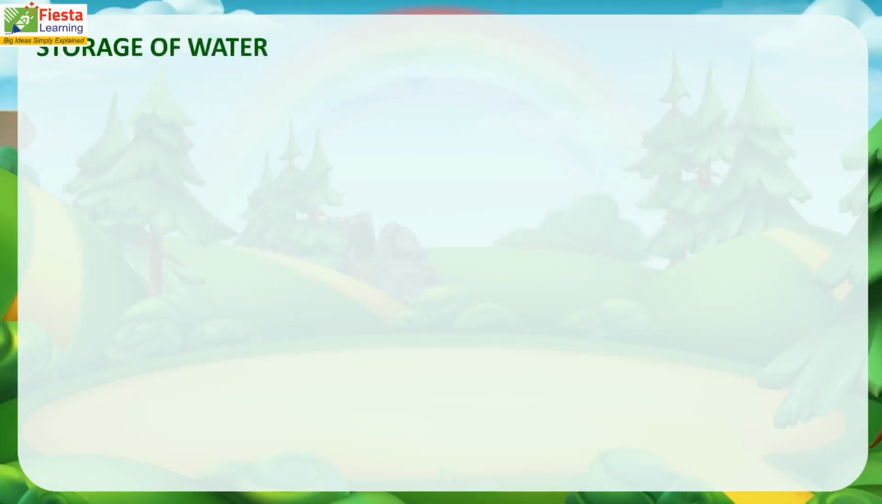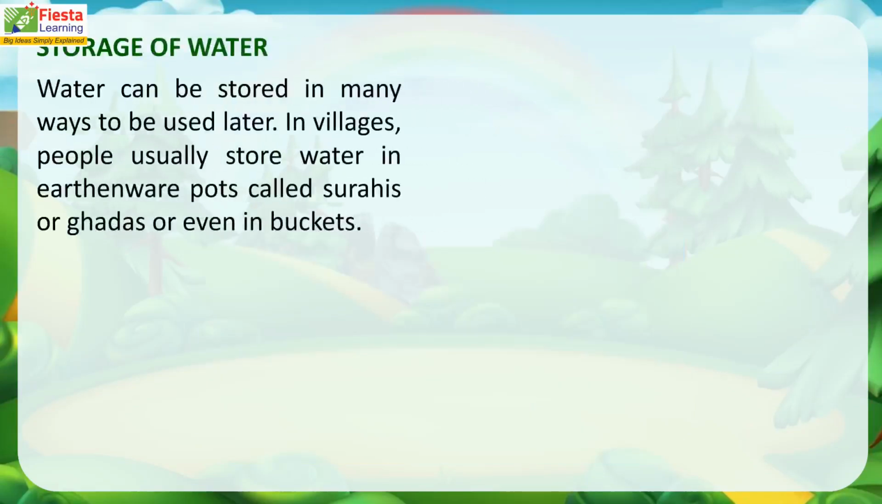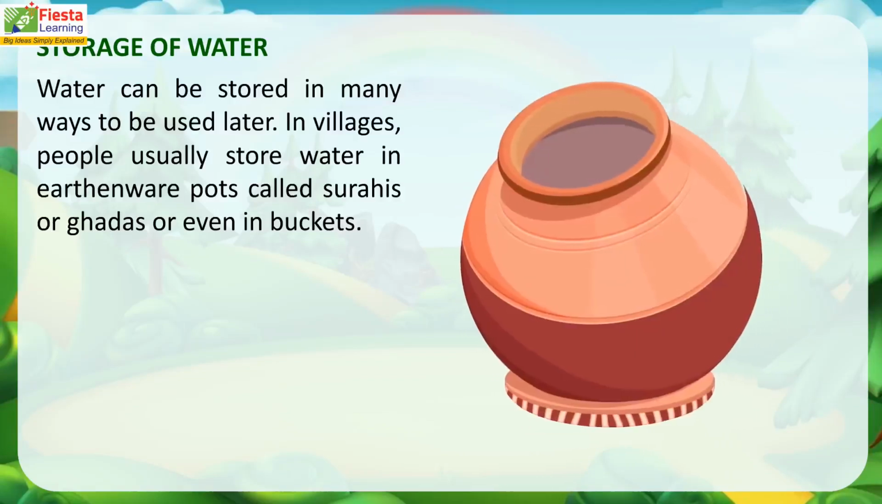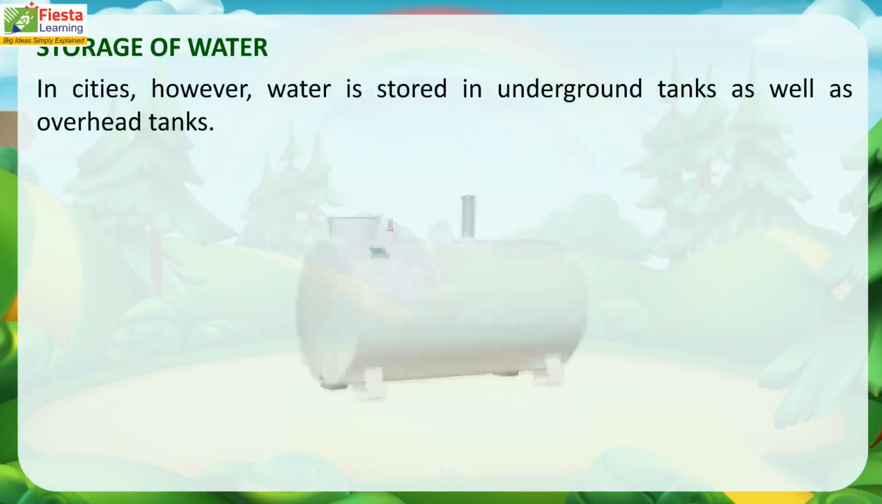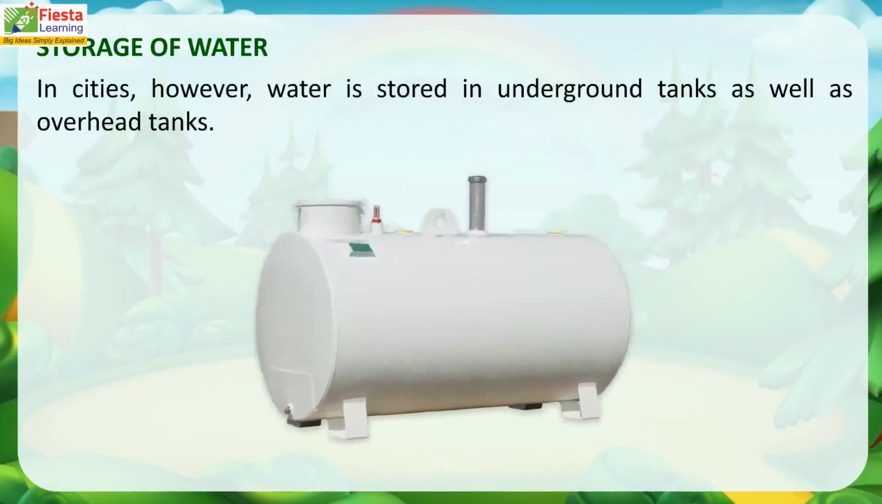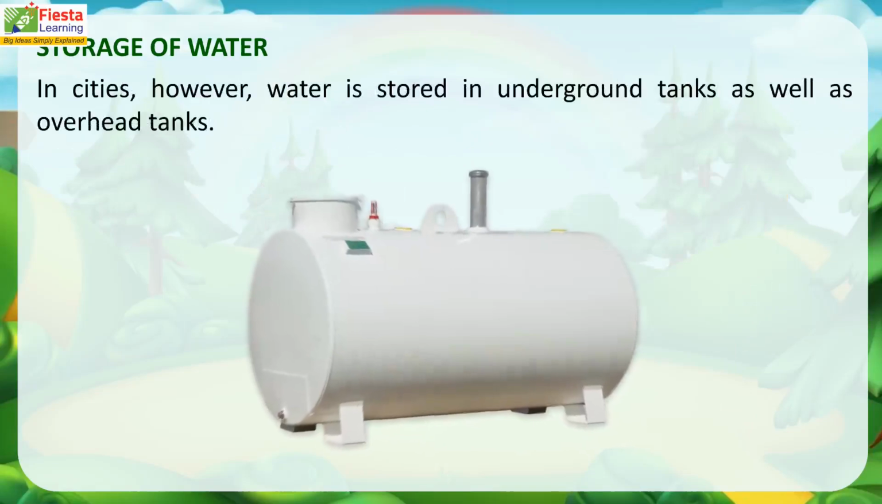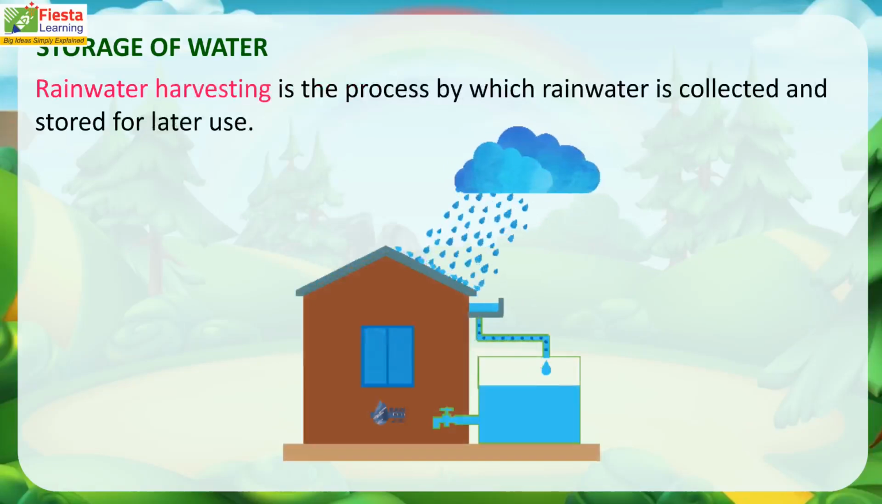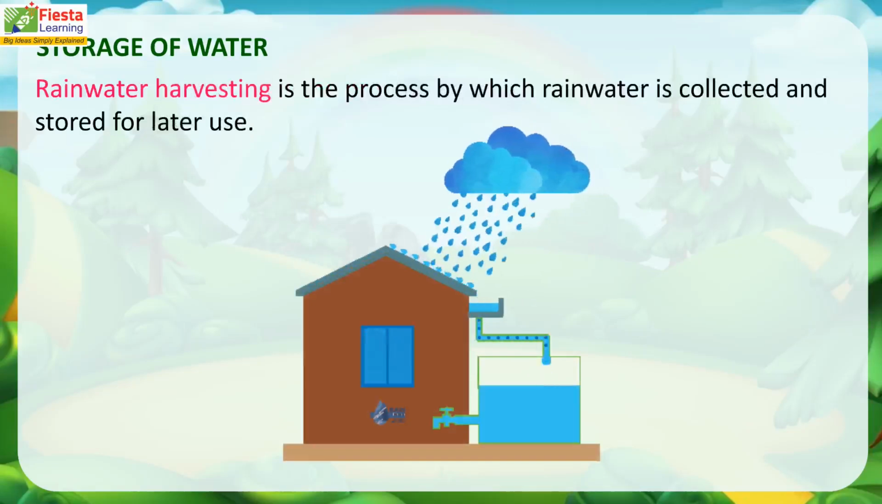The storage of water. Water can be stored in many ways to be used later. In villages, people usually store water in earthenware pots called surahis or ghadas, or even in buckets. In cities, however, water is stored in underground tanks as well as overhead tanks. Rainwater harvesting is the process by which rainwater is collected and stored for later use.